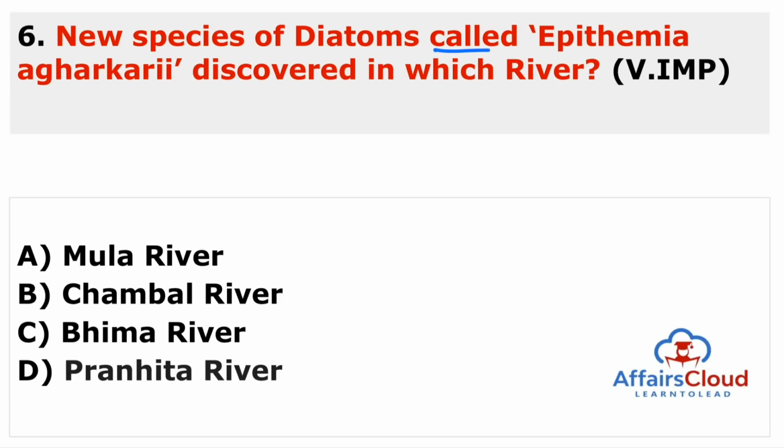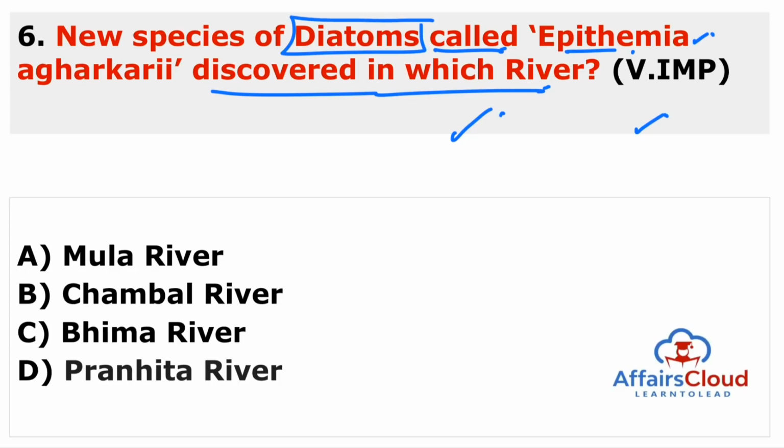New species of diatoms called Epithemia agharkarii discovered in which river? So guys, this is a very important question because it is related to one of the endemic species that is known as Epithemia agharkarii. But the most important keyword under this question is diatoms. So what is the meaning of diatoms?